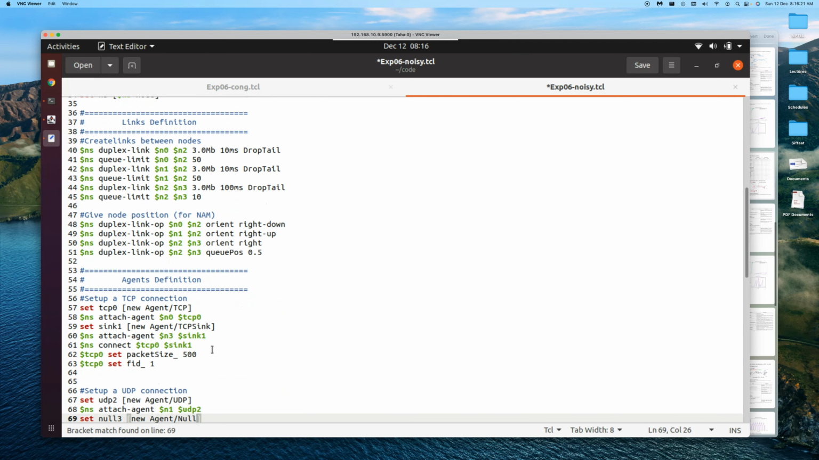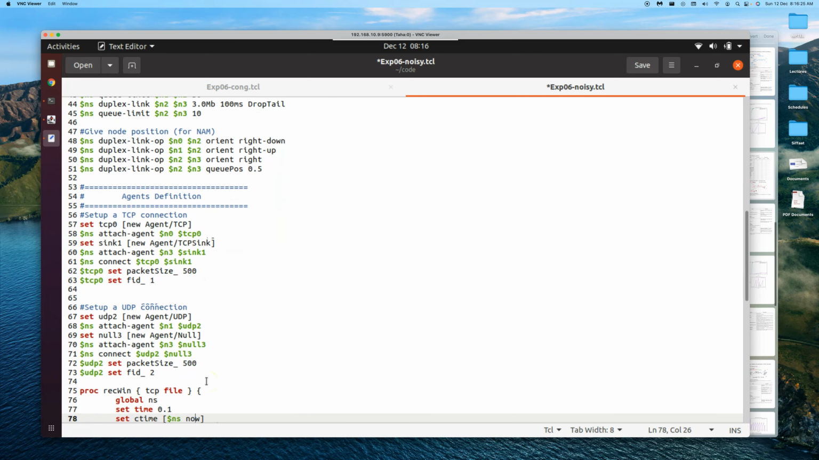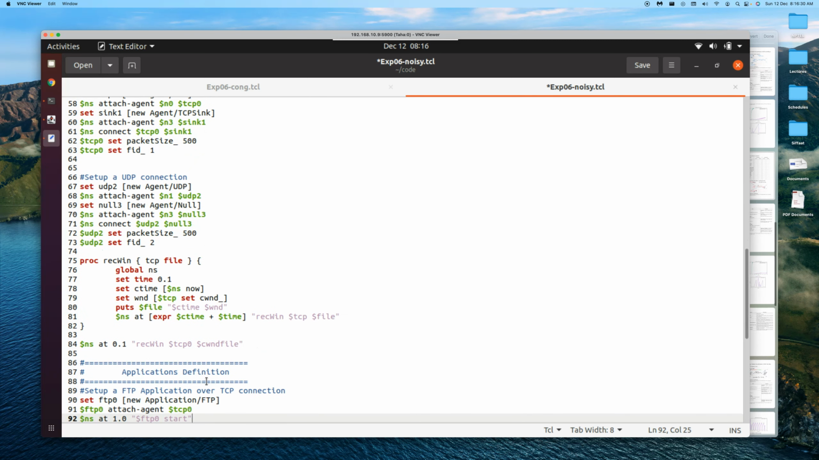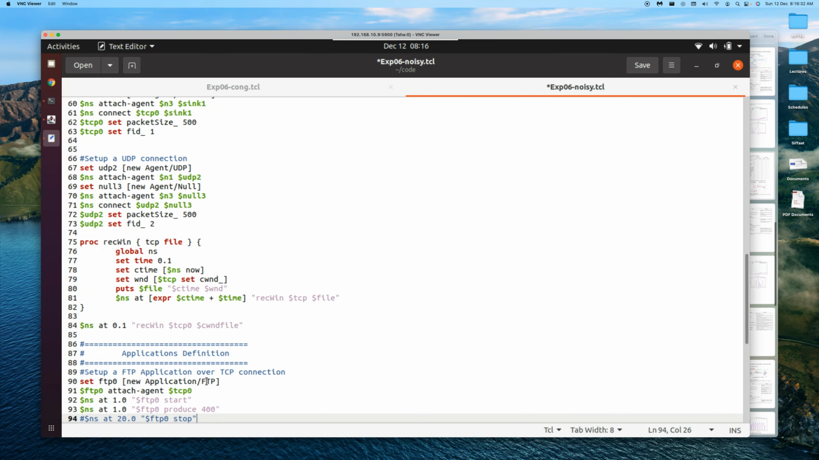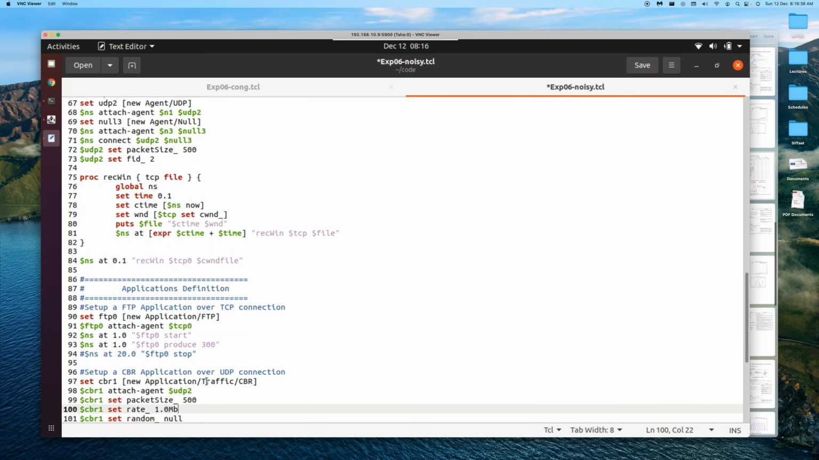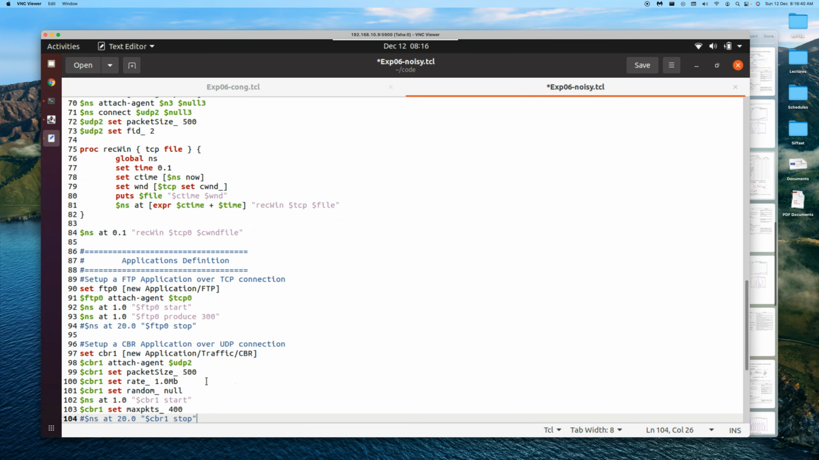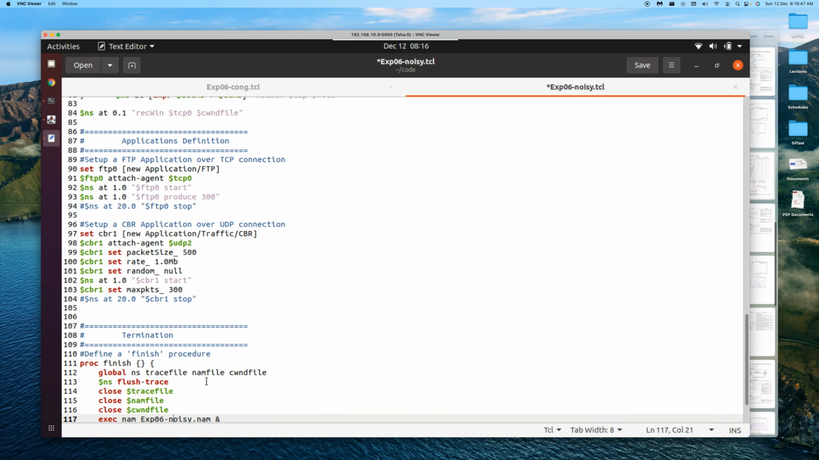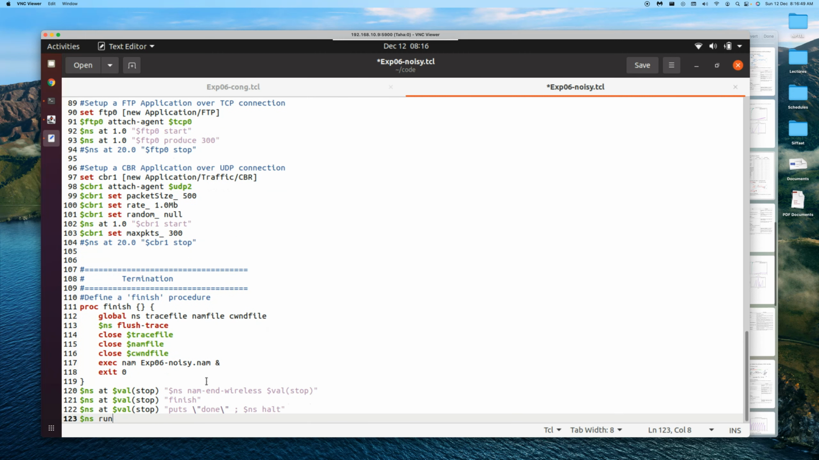Agents, are we supposed to do anything? Packet size is 500. Okay, we retain it. And UDP packet size is also 500. We retain this record function. And then FTP, when we get to FTP, we want the FTP to now produce 300 packets. And likewise UDP also to produce 300 packets. That is an equal number of packets. Good. And the rest is all fine.